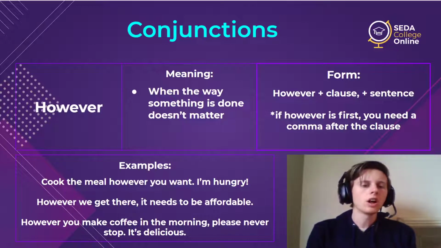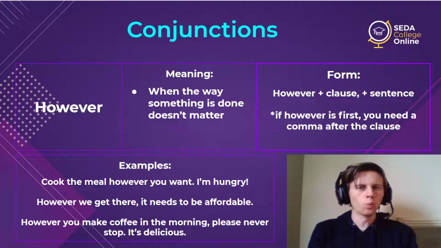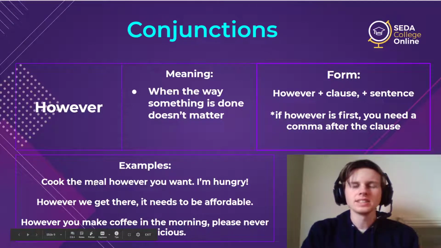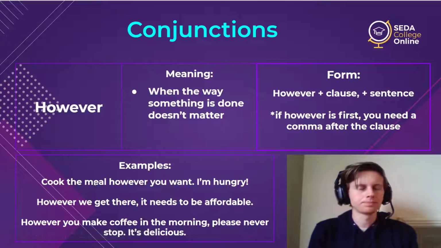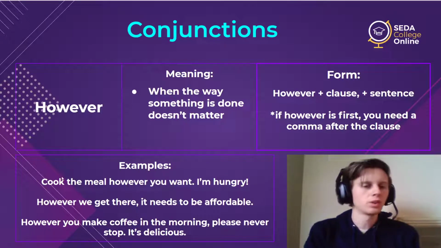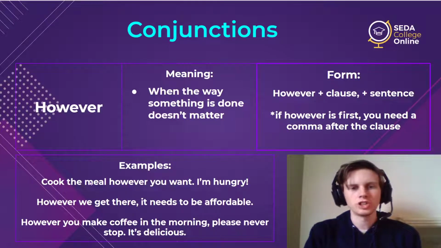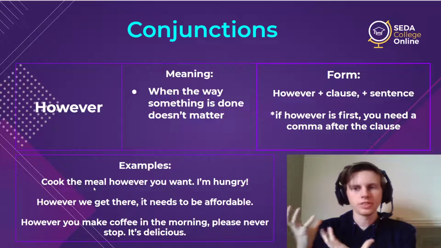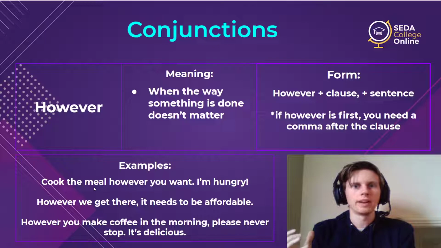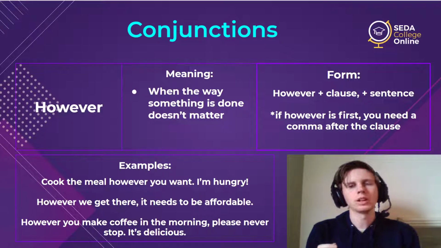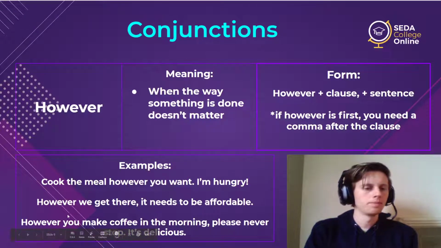So you can see all of these, it's not about what. So however you cook the meal. In this sentence, I know the meal. It may not be clear, and you could change this for, however you cook the chicken. Cook the chicken however you want. I'm hungry. So here it's I know the thing that we will eat, and it's the chicken. What I don't care about is the method, whether you grill it, fry it, whatever.